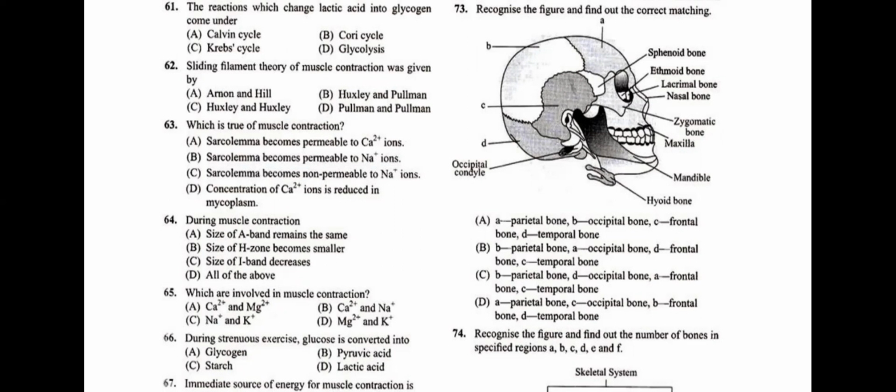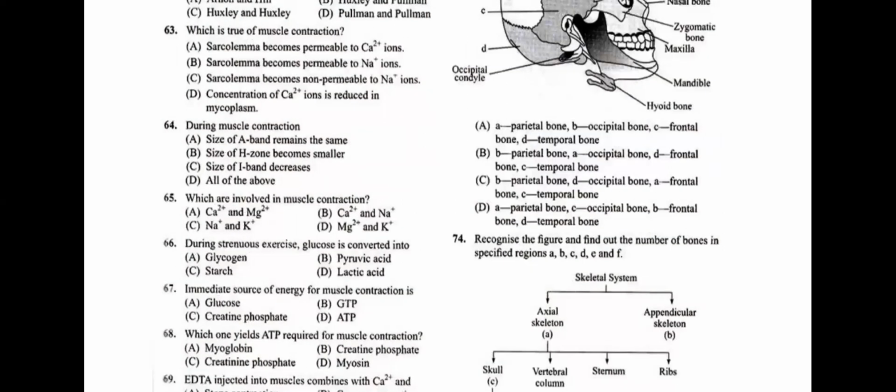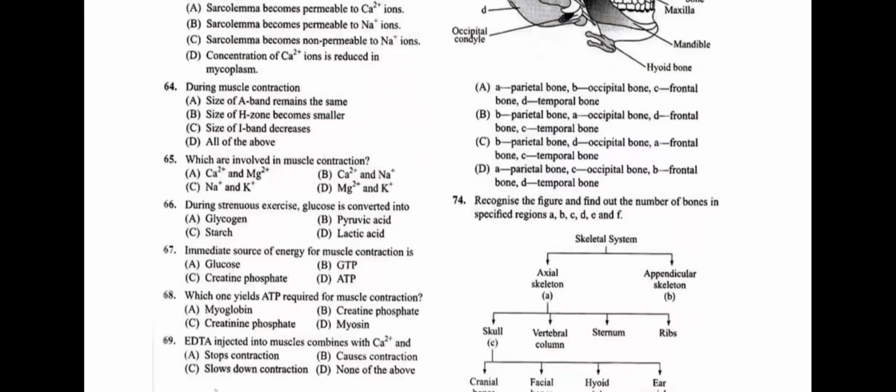Now, question number 64. During muscle contraction, size of A band remains the same. The A statement, that is size of A band remains the same, is right, students. Now, B statement, size of H zone becomes smaller. This is also right, students, because as the contraction takes place, the I bands will move towards the center from both sides. Sarcomere size also decreases, I band size also decreases, and H zone becomes smaller.